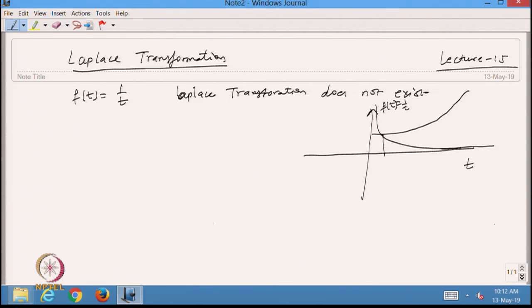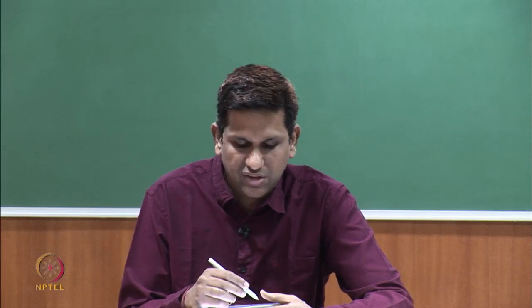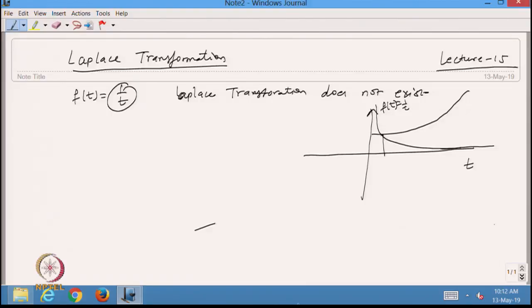Also, in the Laplace transformation we are dealing with the interval from 0 to infinity, and this function is unbounded as we go close to 0. For the integration, if I take the Laplace transform of 1 by t, we have to see the integral from 0 to infinity of e raised to power minus s t over t dt, and how this behaves when we go close to 0. That is the main thing. So in this case we say that the Laplace transformation does not exist.